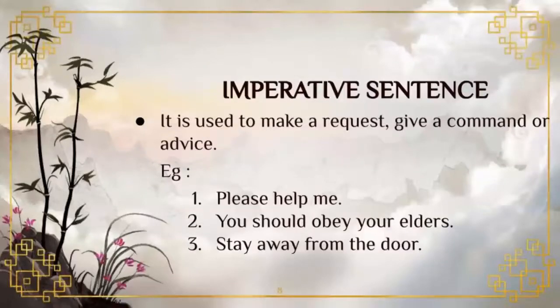Okay students, now we are going to see the third type, that is imperative sentence. What do you mean by imperative sentence? An imperative sentence is used to make a request, command or advice. Simply we can say that it tells someone to do something in the form of advice, commands or request.